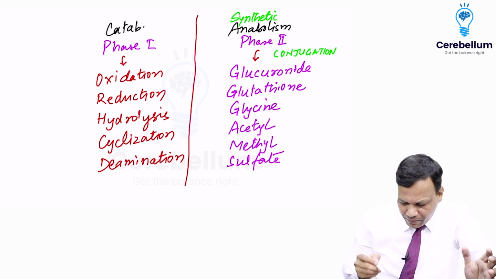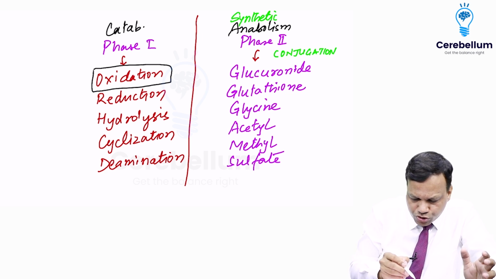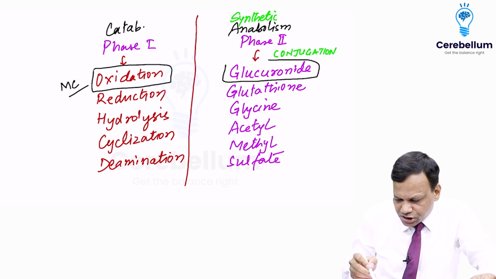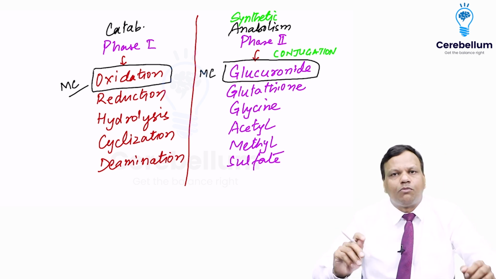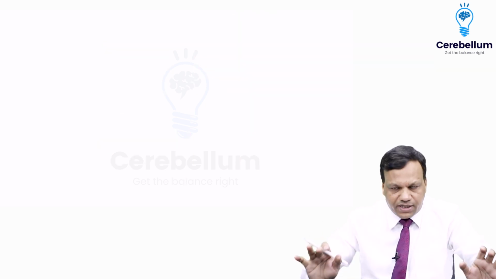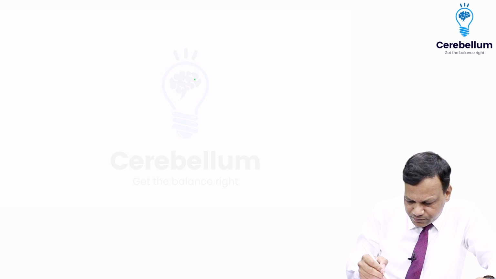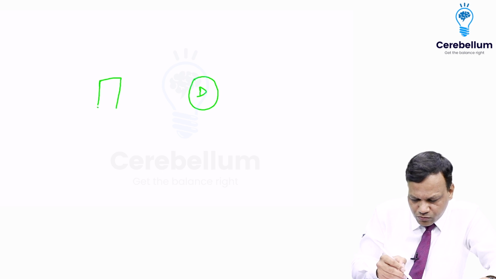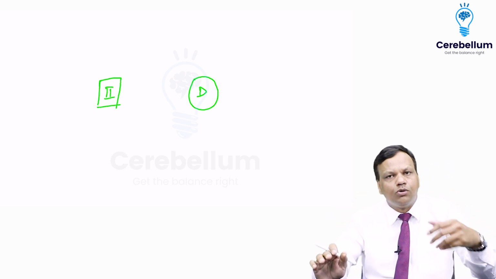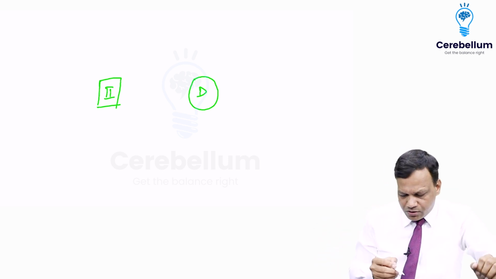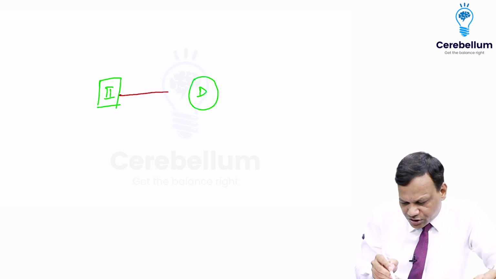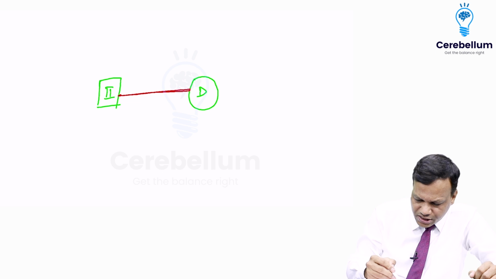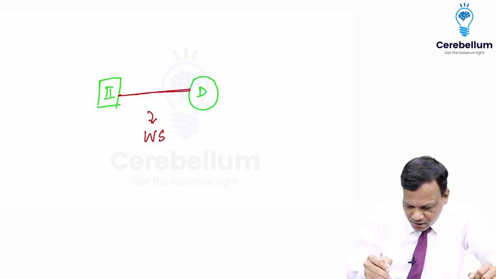The important thing to remember: oxidation is the most common phase 1 metabolic reaction, whereas glucuronide conjugation is the most common phase 2 metabolic reaction. Okay. So what is happening is, this is the drug and this is any of the phase 2 substances. It may be glucuronide, acetyl, methyl, etc. So phase 2 reactions means we attach the two. Okay. This is phase 2 reaction. And when we attach the two, the drug becomes water soluble.